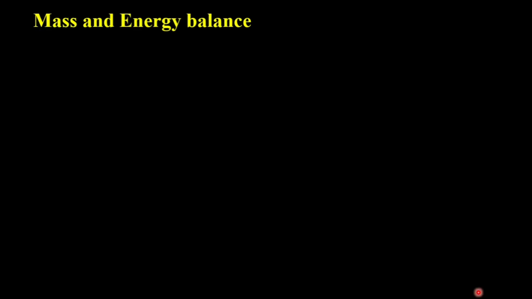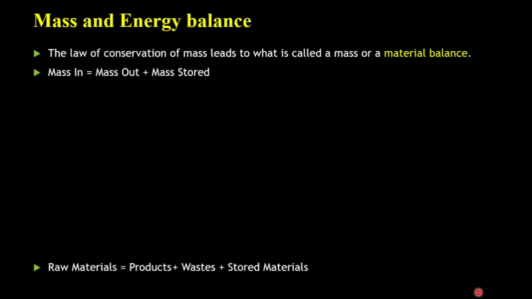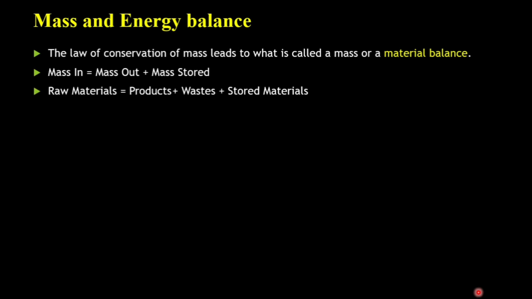Now the law of conservation of mass leads to what is known as mass or material balance. Mass in should be equal to mass out plus mass stored. So we can write it as raw materials is equal to products plus waste plus stored materials.